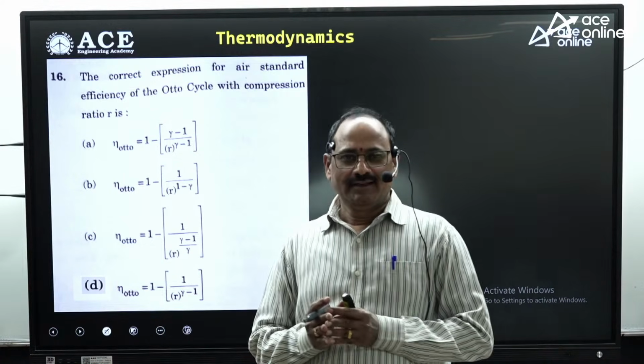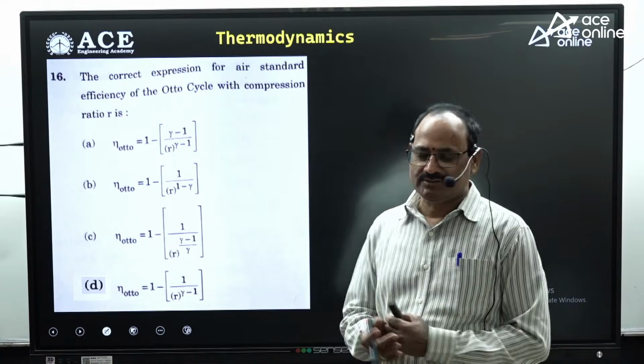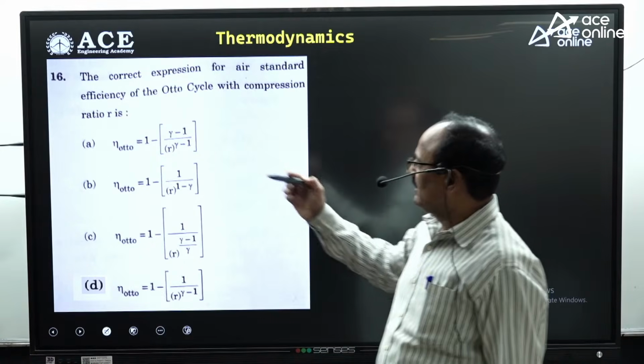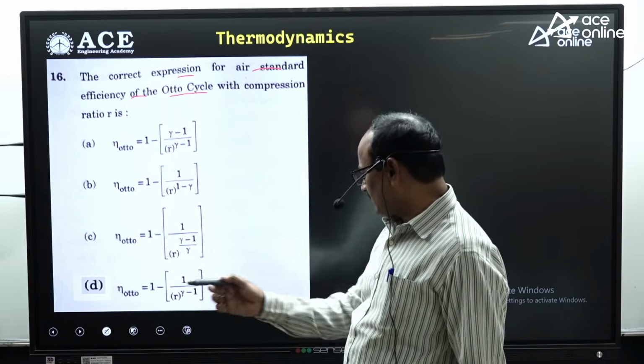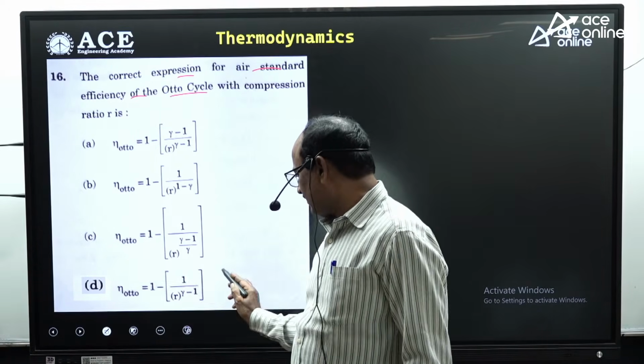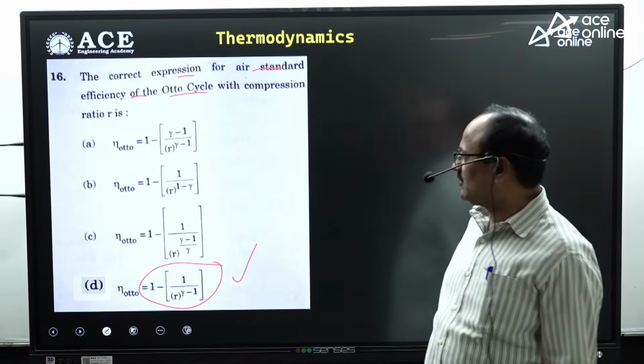Hi students. Now let us discuss the questions from thermodynamics. This time very easy questions were asked. Look at the very first question. The correct expression for the air standard efficiency of Otto cycle: Otto cycle efficiency equals 1 minus 1 by r_c power gamma minus 1. That is option D. Option D is absolutely correct.